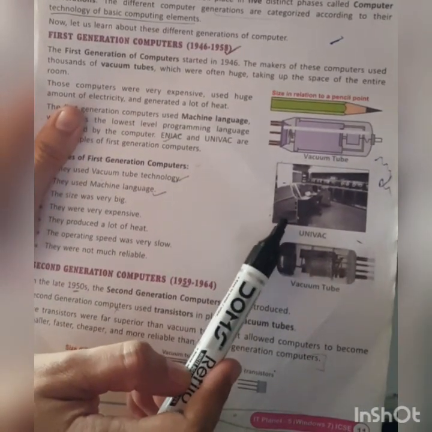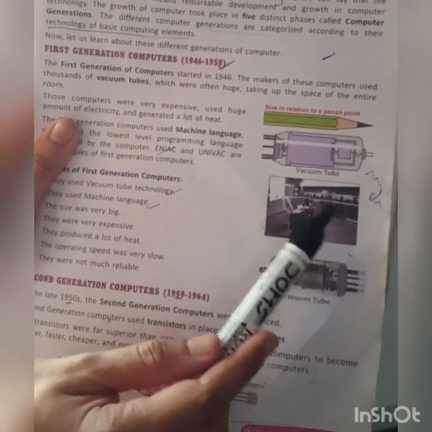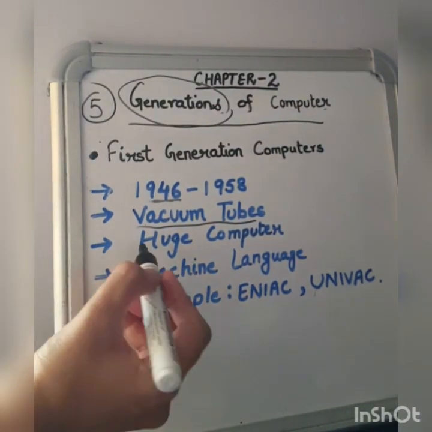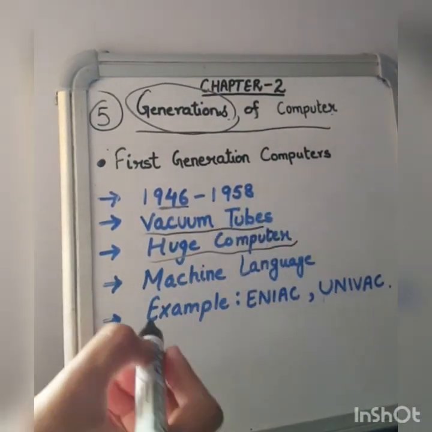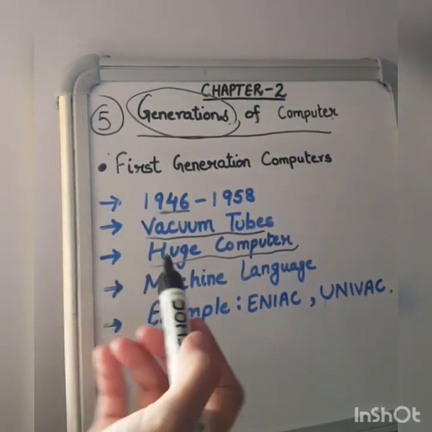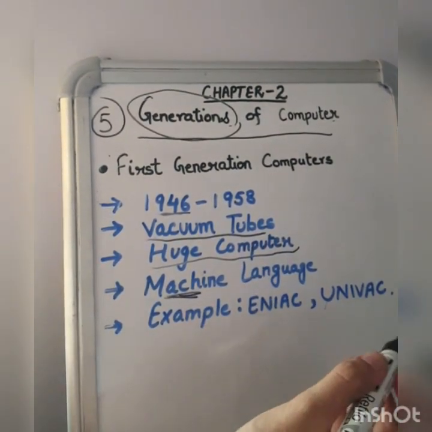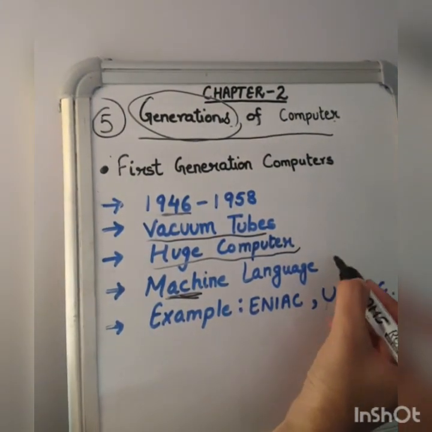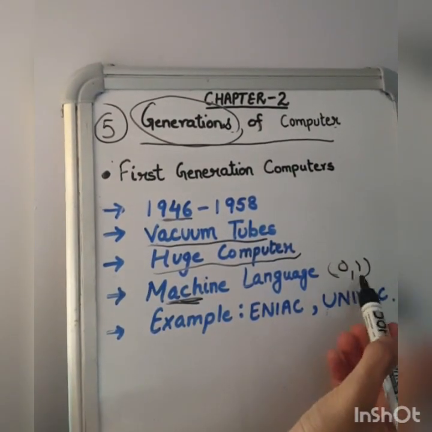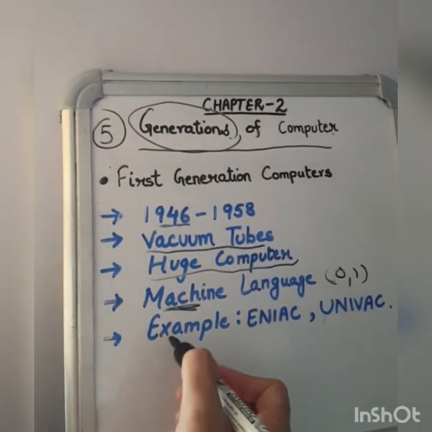This is a first generation computer, UNIVAC. Here you can see the computer is a big one, taking up the space of the entire room. So the computers were very big. Next, in the first generation, machine language was used for instructing the computer system. Machine language is understood by the computer only. In this language, we use zeros and ones. That is, binary digits were used to give the instruction to the system.